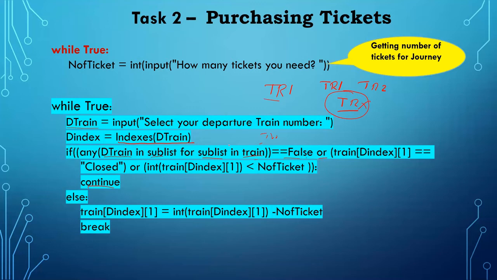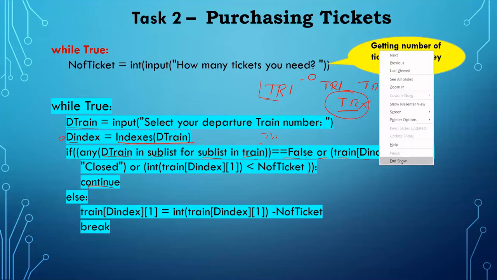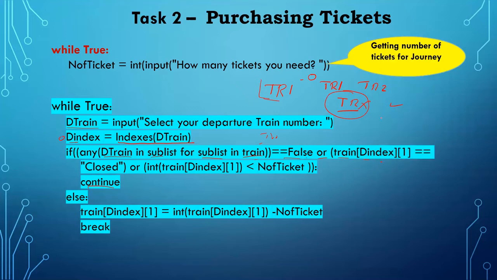Then next, if this is okay, suppose you entered correctly, that is the first condition checked. The next condition is train of D index. I already told you we got the index value, right? So suppose I enter TR1, its index value is 0. So automatically here, train of 0 and 1, as I already told, 0, 1 means the first one, TR1, then 480.